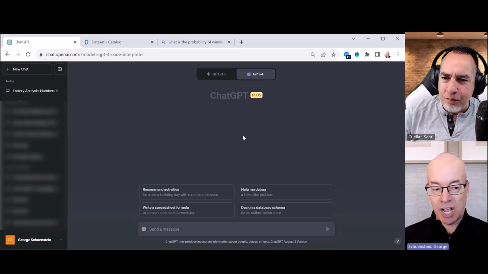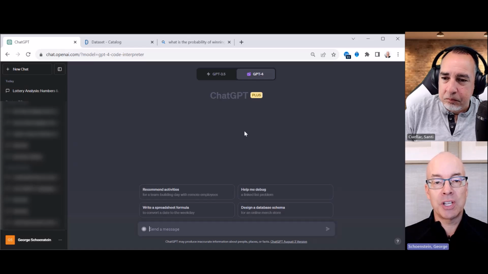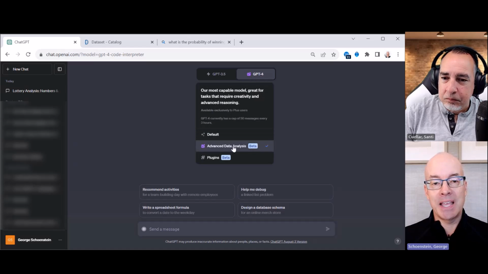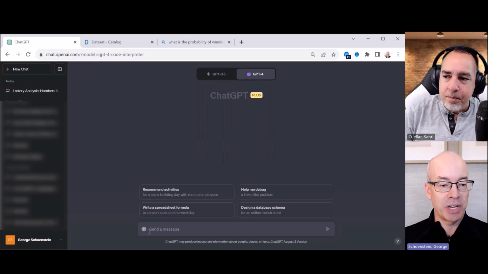A lot of the stuff that's in here is what you'll see with Microsoft Copilot when it gets into GA. This is a paid service. I think it's $20 a month is what I'm paying for this. And again, this used to be called Code Interpreter up until a couple of weeks ago, which was an odd name, and now it's got a better name.